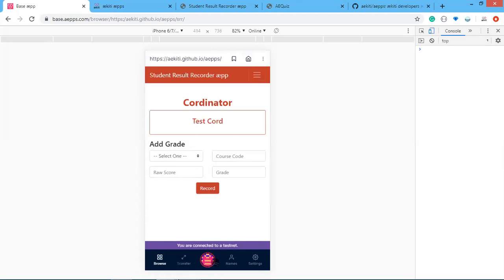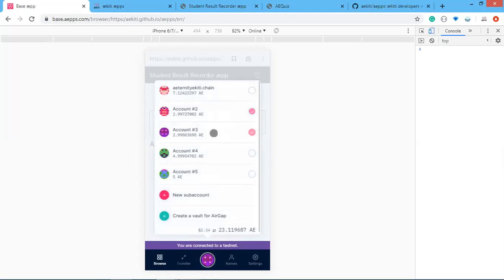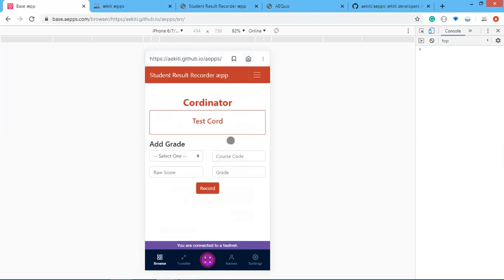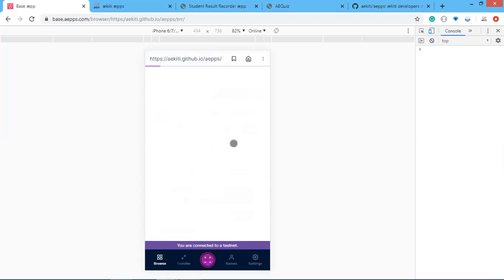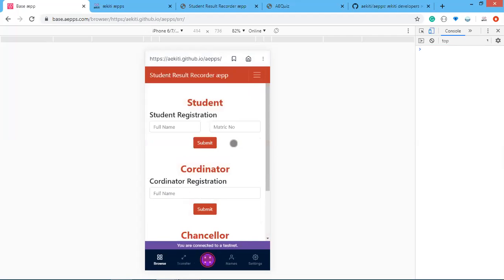So before that, let me make this user a student with the name of test student, and a matric number.